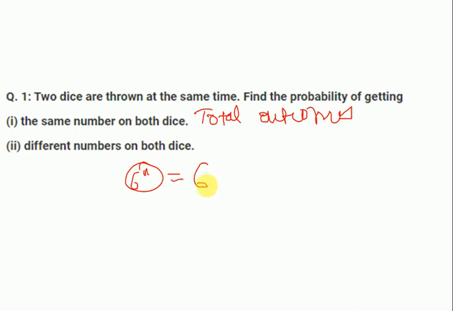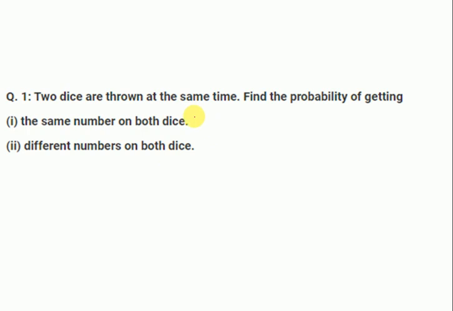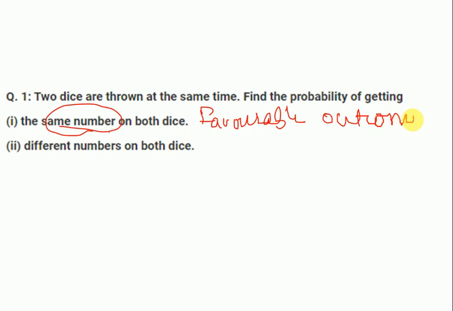So we have 2 dice, so 6 to the power 2, that is 36. So the total number of outcomes is 36. Now what will we do? Now they are asking for the same number. So whatever the favorable outcomes, we know the total outcomes are 36. Now what are favorable outcomes?